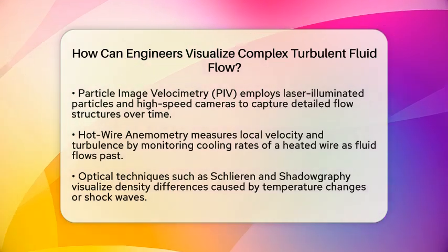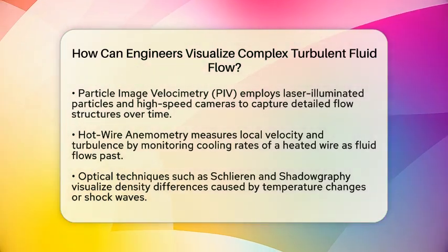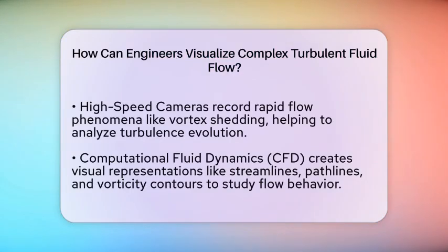Optical methods like Schlieren and Shadowgraphy visualize density differences in fluids. These are especially useful for flows involving temperature changes or shock waves. Schlieren imaging bends light to show high-contrast images of turbulent mixing or shock interactions. Shadowgraphy detects light deflections caused by density variations, revealing turbulent regions.